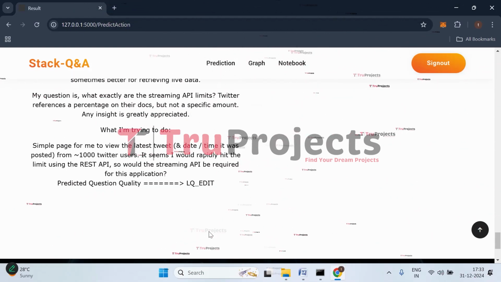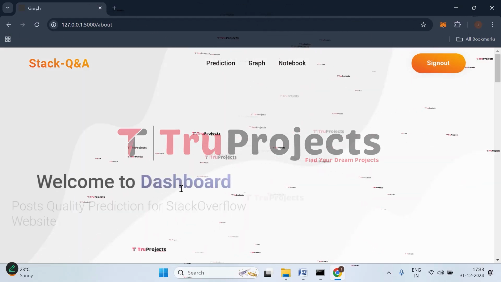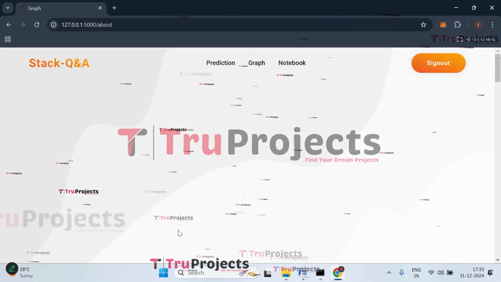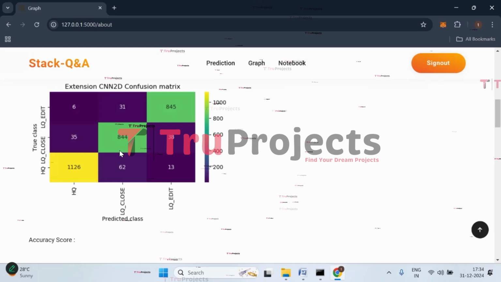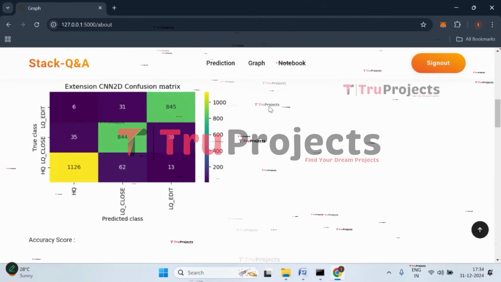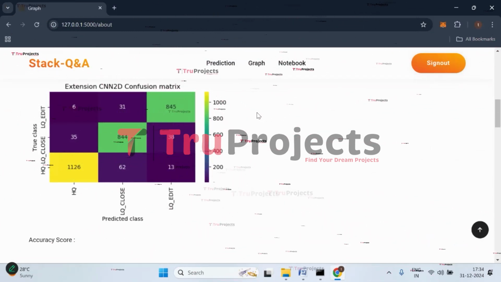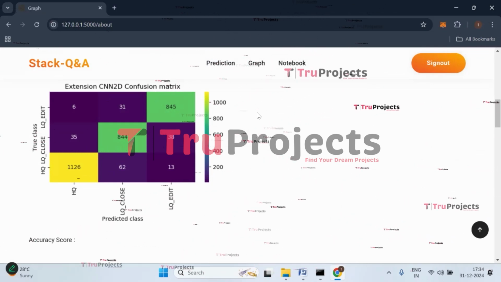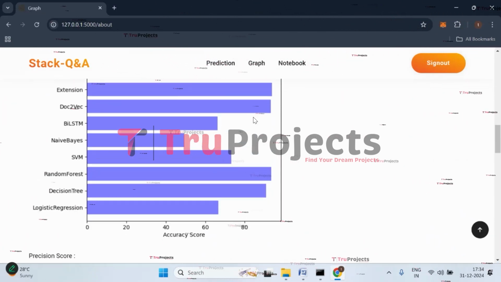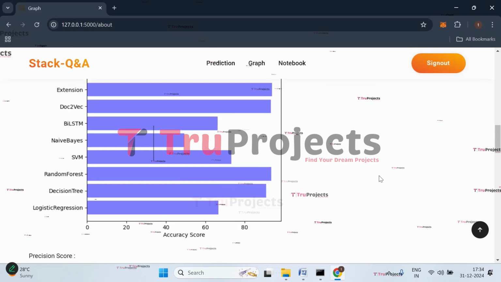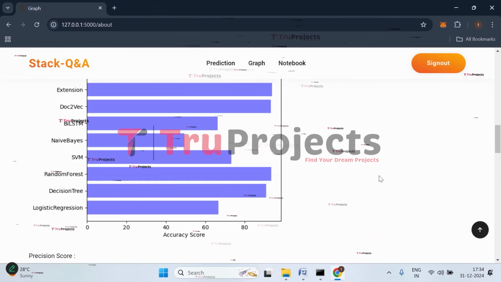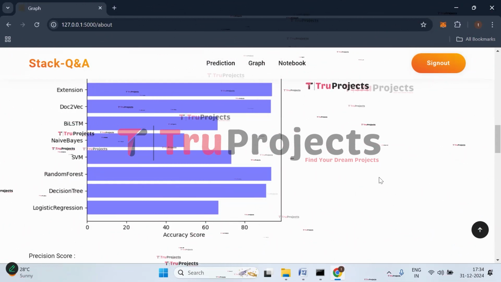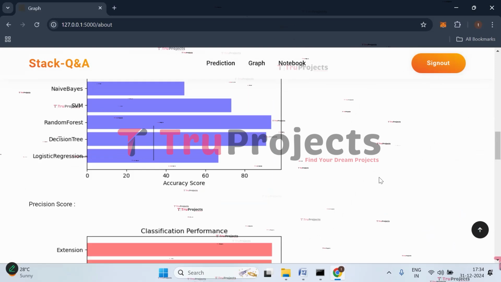Now let's check the graphs. Click on graph. Here the first graph which we have is the confusion matrix graph. Here on the x-axis we have the predicted class and on the y-axis we have the true class. This is the extension CNN2D's confusion matrix. And this is the accuracy comparison graph. Here on the x-axis we have the accuracy score and on the y-axis we have all the algorithms that are trained for predicting the quality of the question.